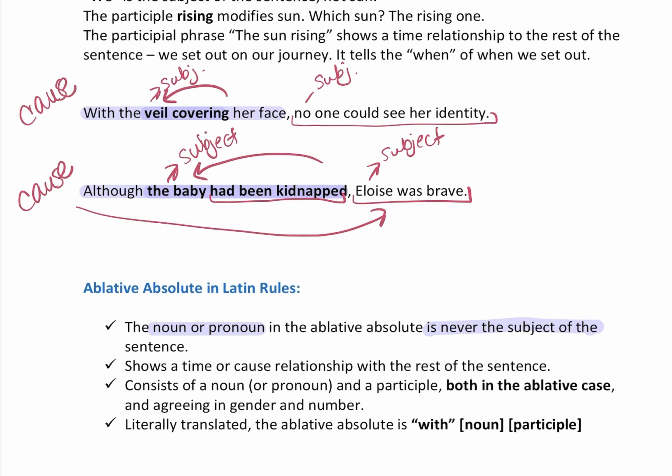It shows a time or cause relationship, and it is a noun or a pronoun and a participle, both in the ablative case, agreeing in gender and number. And literally translated, the ablative absolute starts with "with," and then you do the noun and the participle.